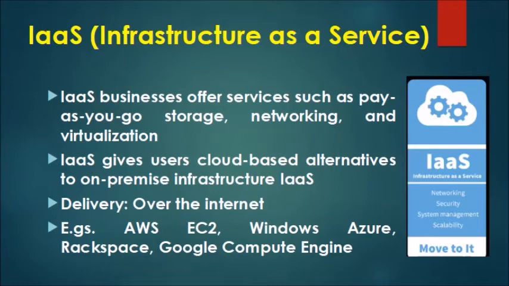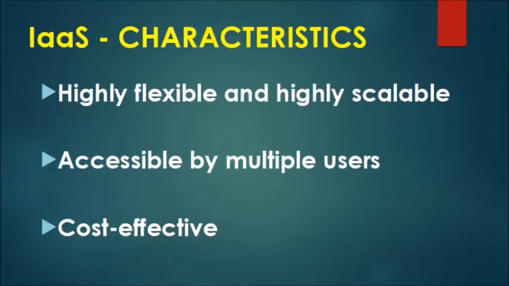Some examples are AWS, that is Amazon Web Services, Windows Azure, Rackspace, Google Compute Engine, etc. Next, if we talk about the IaaS characteristics, it is highly flexible and highly scalable. That is, adding more modules to the service will not degrade its efficiency.